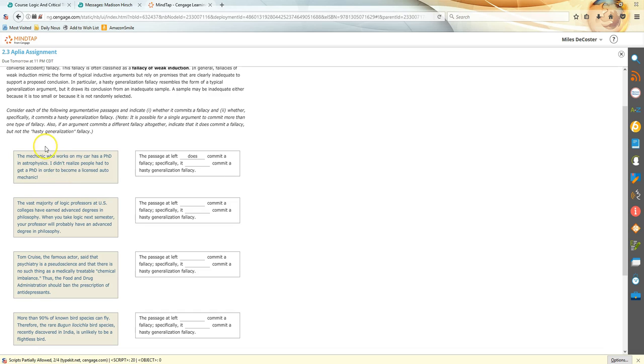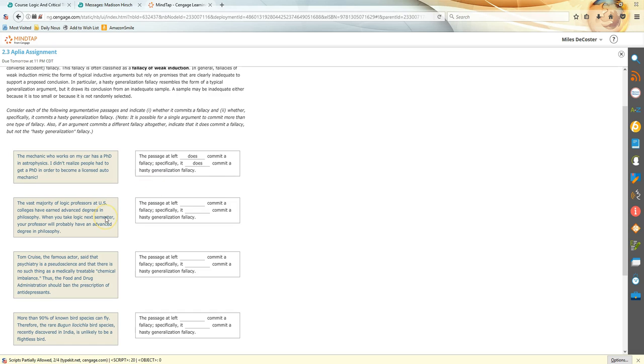You're thinking that this one person, the mechanic who works on the car, has a PhD, is somehow indicative of every single member of the group, that all mechanics will have a PhD in astrophysics. Or I guess I didn't realize people had to have a PhD. Okay, so this one could be. Let's say that's a hasty generalization. You are applying a limited experience, that this one person has a PhD, and then saying, well, I guess everybody has got one to become a licensed auto mechanic.